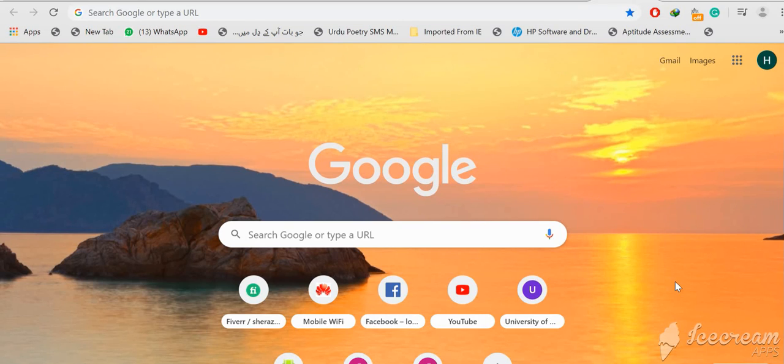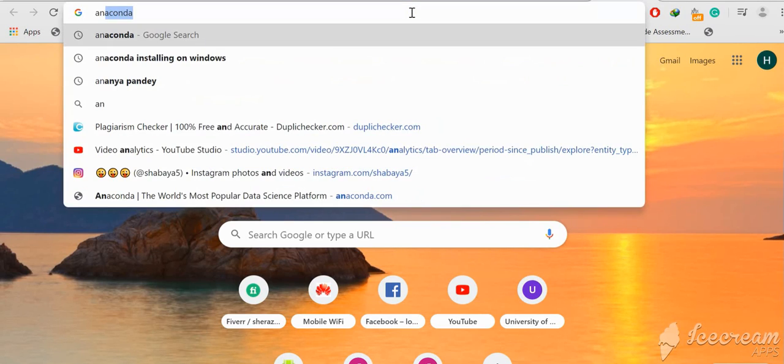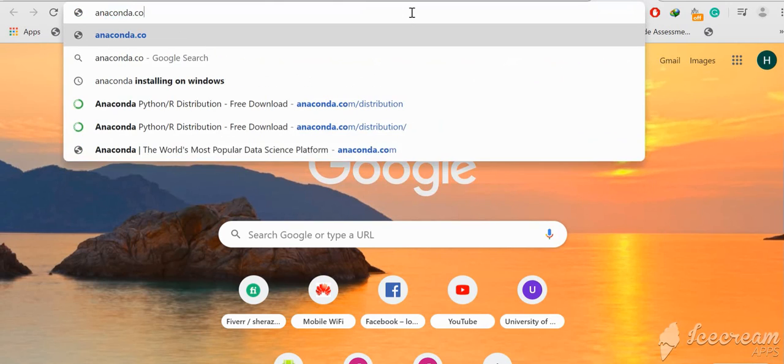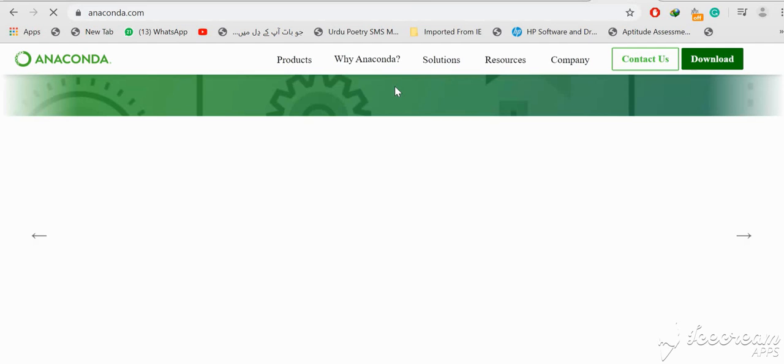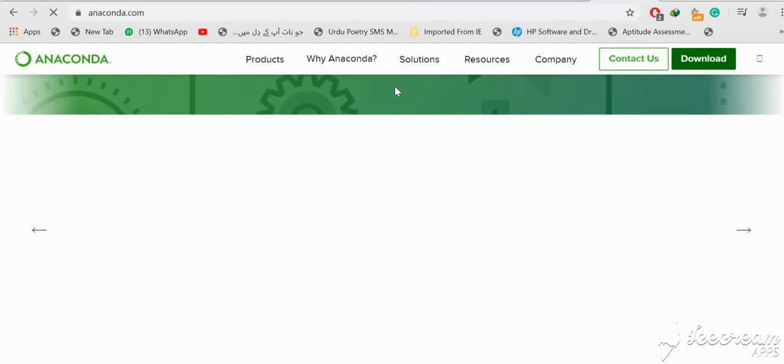using these tools. So for installation, just go to Google and in the search bar type anaconda.com. So anaconda.com, hit enter, and now we will reach Anaconda's official website.